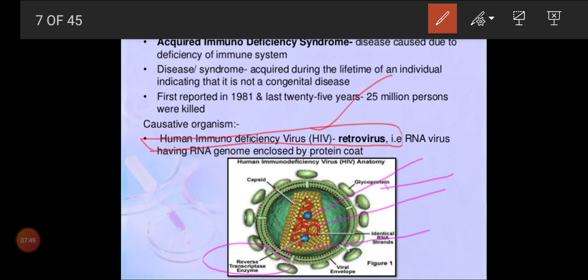Now you want to remember the structure of AIDS alone. Now RNA is clear, capsid is clear, the glycoprotein surrounding the capsid is clear, and the blue color reverse transcriptase enzyme will be there. And we know the viral envelope, this is also a protein layer, and will have glycoprotein also. And this is the structure of the retrovirus, HIV.